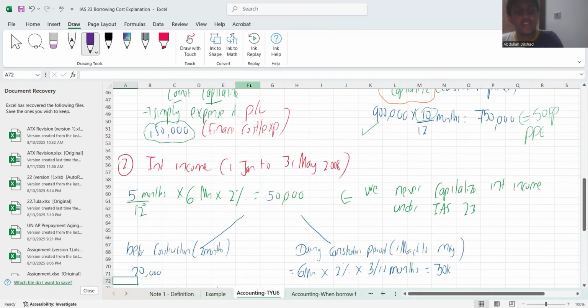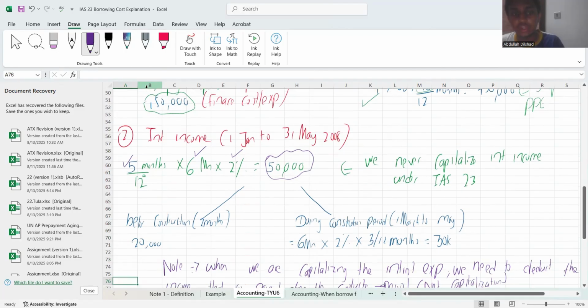Obviously, the total investment is for 5 months, right? You took 6 million, you invested 6 million at 2% coupon rate, so you will be getting 50,000. Now you need to understand, do I need to take the entire 50,000 and show it under interest income, or do I need to bifurcate it? Do I need to allocate it properly? I would say you need to allocate.